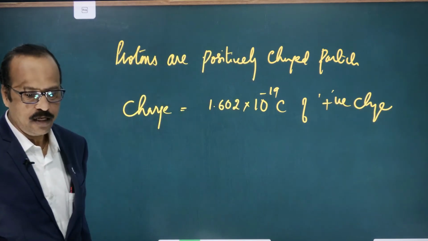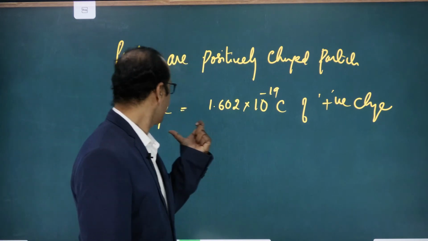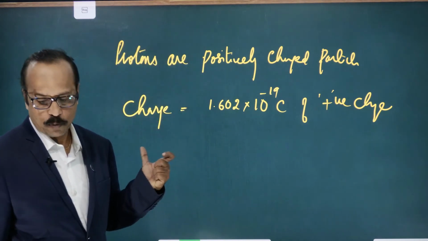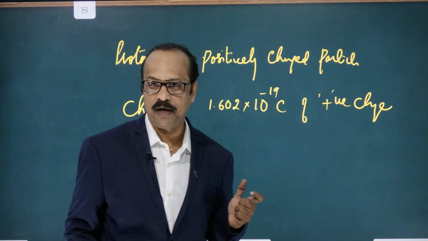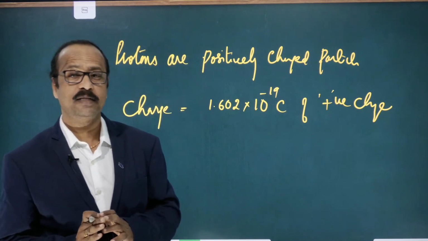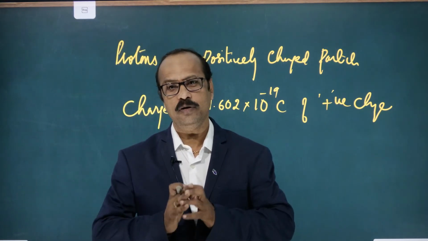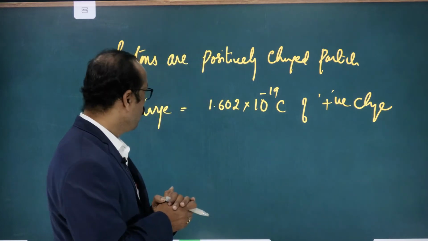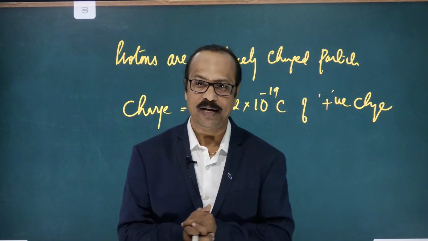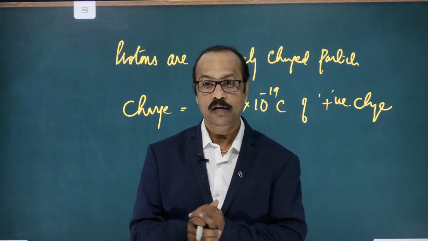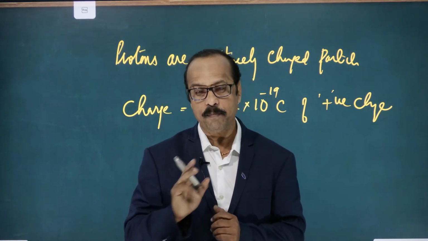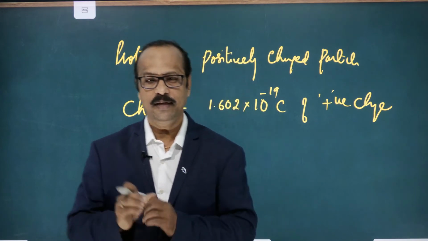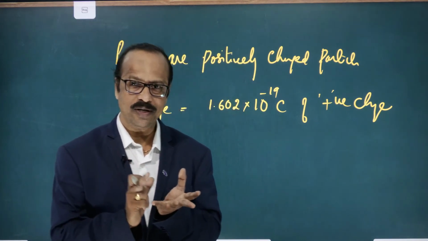Is this clear? So this is about the protons. Protons are the positively charged particles, and the mass of the proton compared to the electron is more, and it carries 1.602 into 10 to the power of minus 19 coulombs. So these are the second particle which was discovered from the atom. First one is what? Electron.